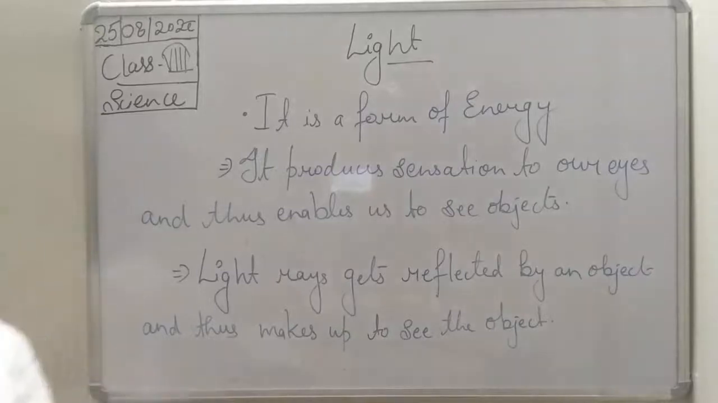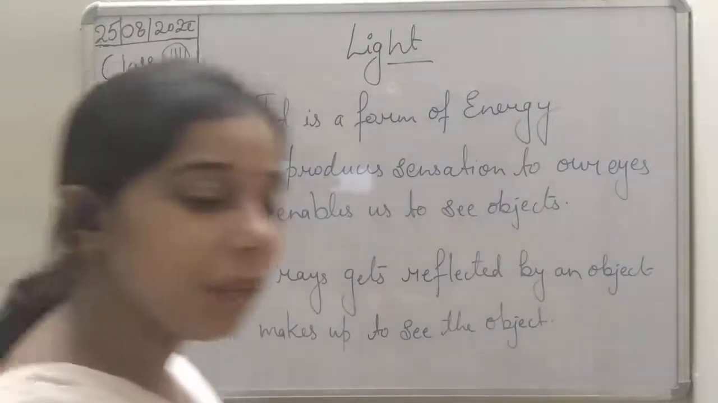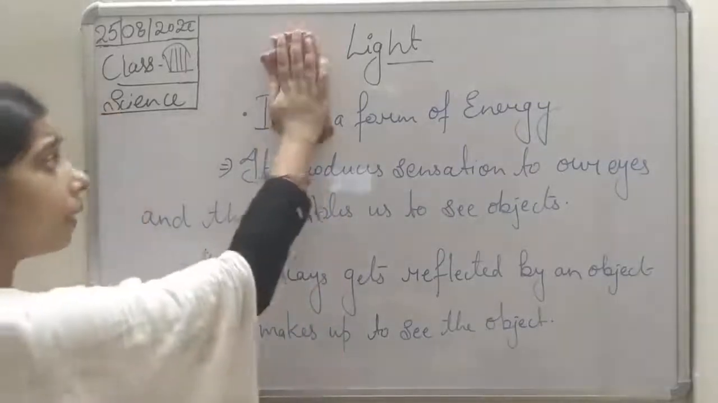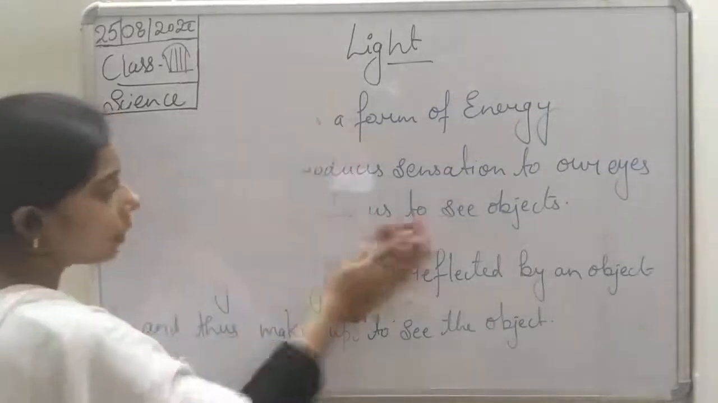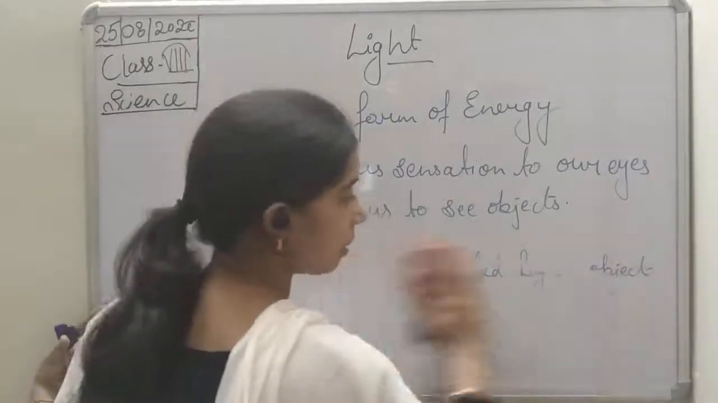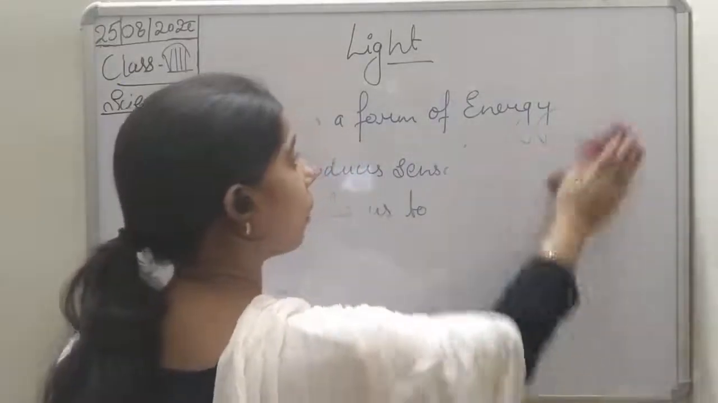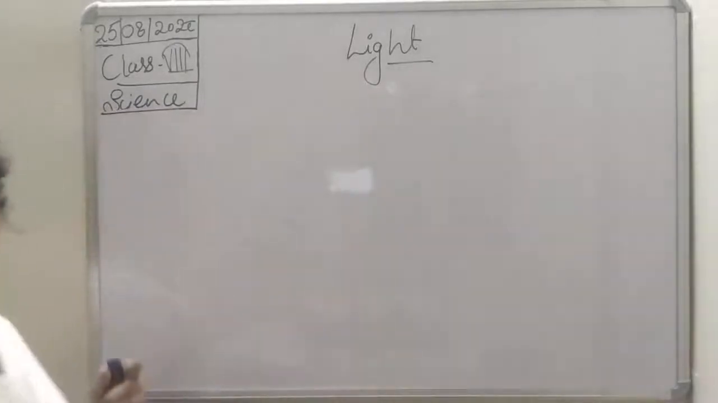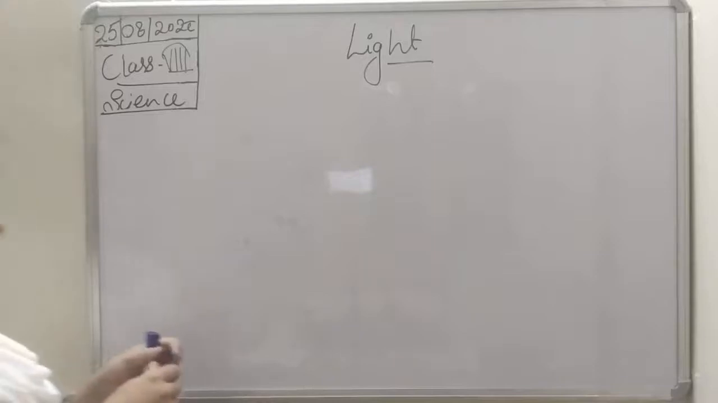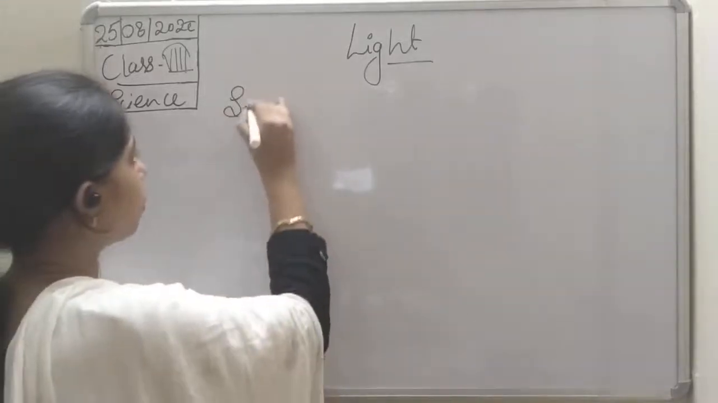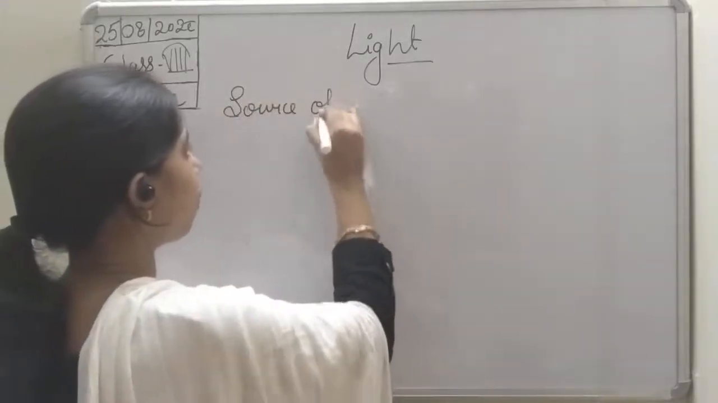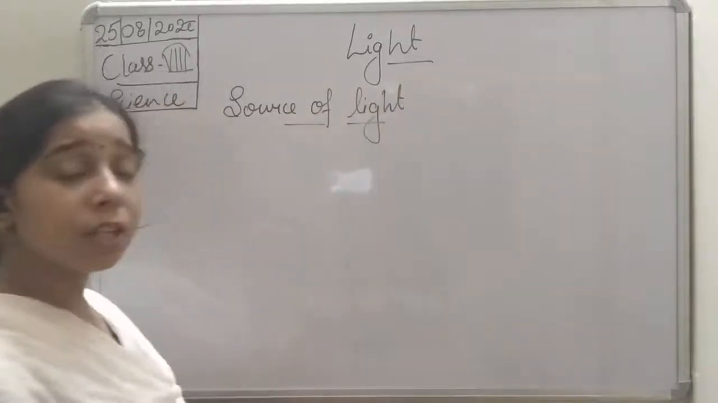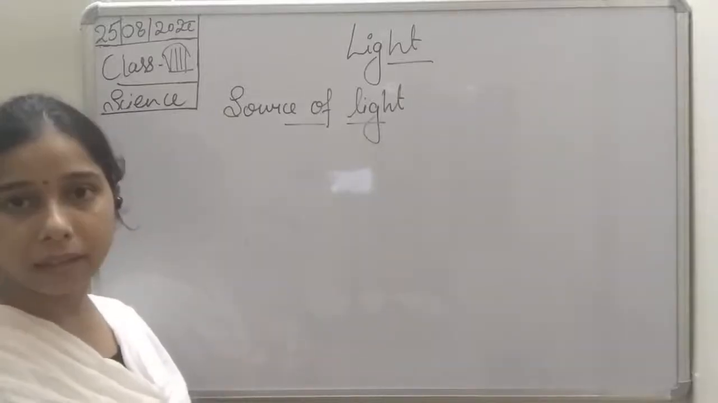Now there are some terms that we use especially in the light chapter, which we have already discussed and studied in class 6th and 7th. Let me remind you of all these terms, and then we will move forward in this chapter. So the first thing is source of light. Source of light means from where we get the light.